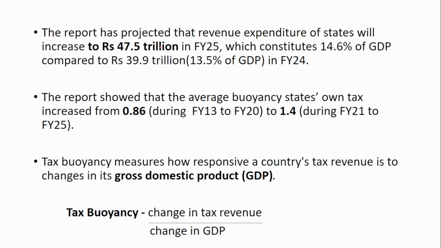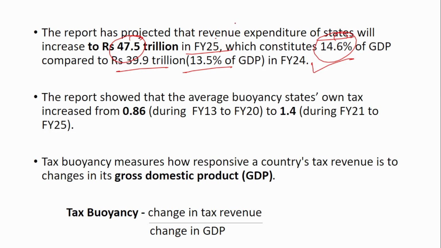Next, the report has projected that the revenue expenditure of states will increase to 47.5 trillion in financial year 25, which constitutes 14.6% of the GDP compared to 13.5% of the GDP in financial year 24. So in financial year 24, the revenue expenditure was 39.9 trillion and is expected to reach 47.5 trillion in financial year 25. So we know that there are two types of expenditure.